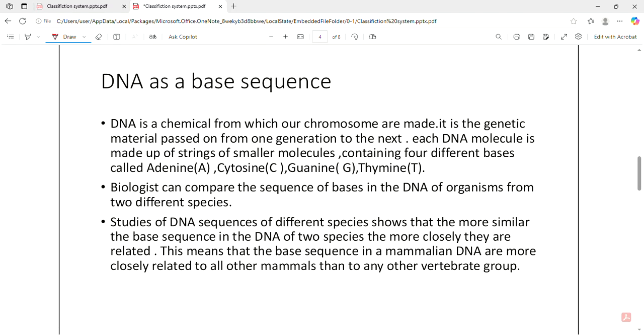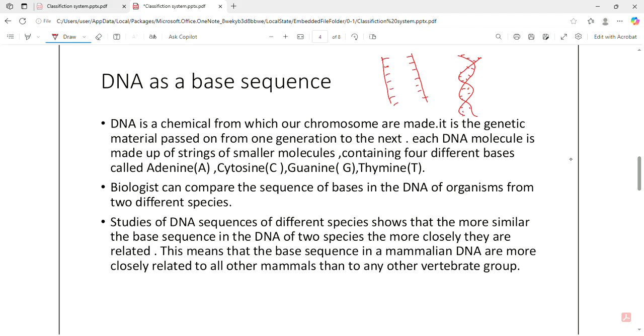DNA as a base sequence. This is the strand of DNA. You can make it like a ladder, and when we open this, it is like that. Here are bases which are attached throughout the loop of the DNA or RNA.